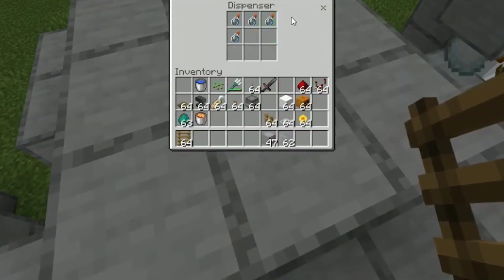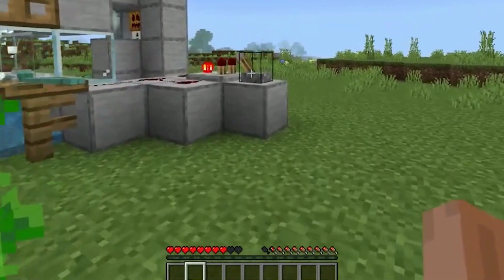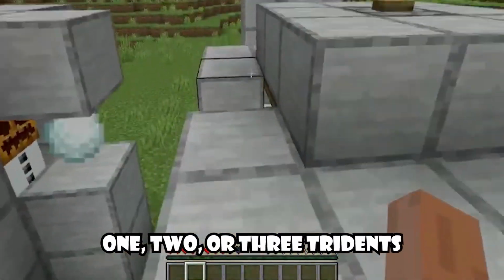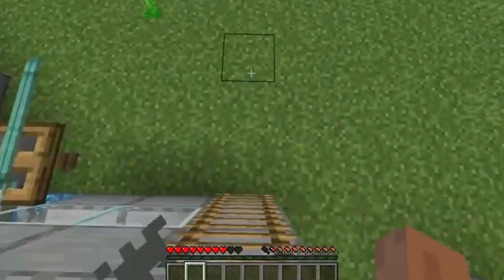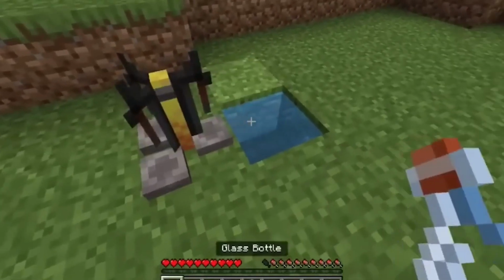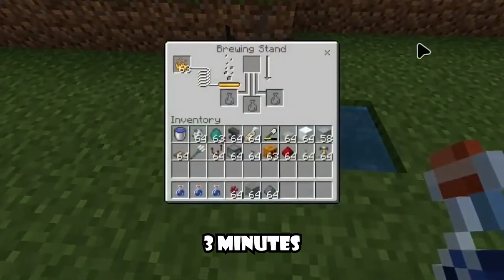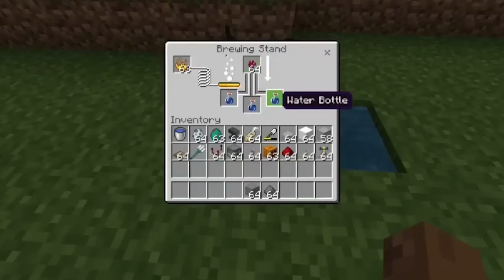Once the silverfish gets hit, they will start calling for backup, and that makes even more silverfish spawn. Throw 1, 2, or 3 tridents on the trapdoor and open it, and they fall on the other trapdoors. And put the infestation potion inside the dispenser. Each potion will last for 3 minutes. Then it's just a matter of turning on the lever and then pressing the button.